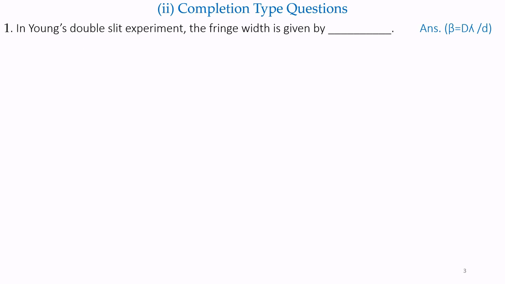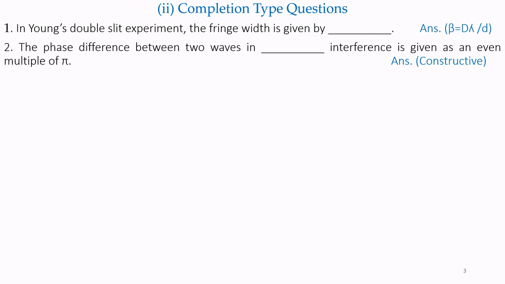Completion type questions. Number 1. In Young's double slit experiment, the fringe width is given by dash. Answer is beta is equal to lambda D by d. This you have to remember.